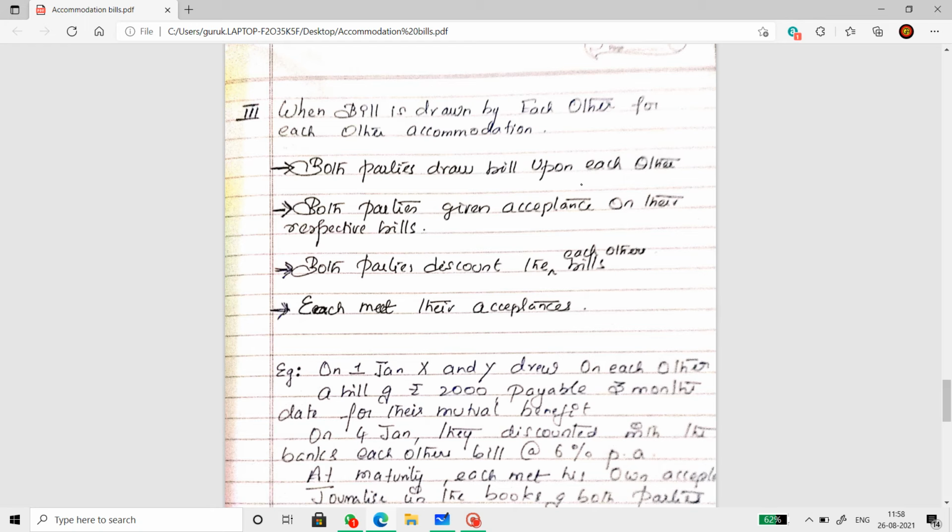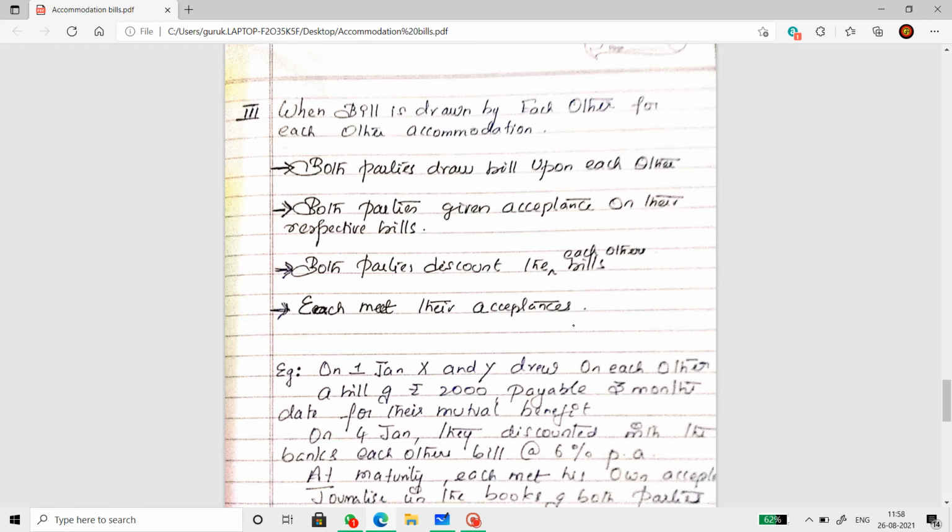Well, we might get a lot of miscellaneous types of questions from this area. Both parties draw bills upon each other here. Both parties give acceptance on their respective bills. Both parties discount each other's bill. And each bill is met, each person will meet their acceptance. So if they meet their acceptance, then the issue is solved. But sometimes what happens is one of the persons will make a default or will be declared insolvent. So then we'll have some multiple cases over there.